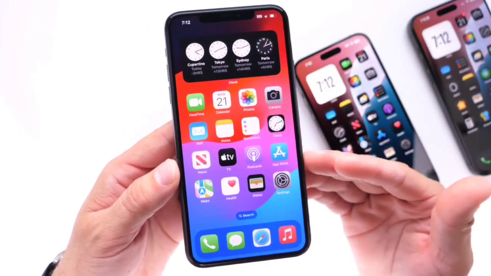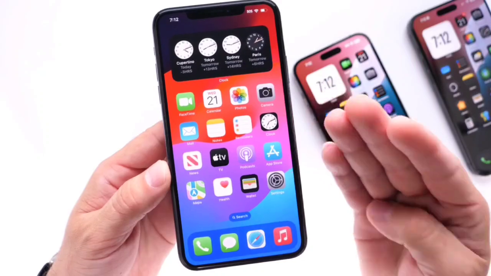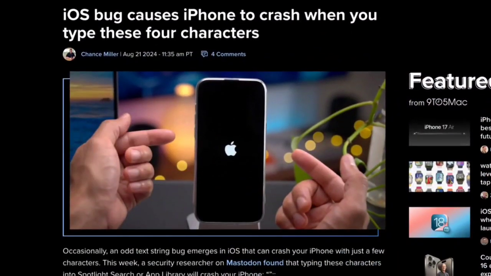I'm sure you've heard this before. I've made several videos on topics like this. So let me show you one of the most recent findings. With 4 characters from the keyboard, you can actually crash an iPhone. And now, I did not find this myself. I'll link the original source in the description down below.